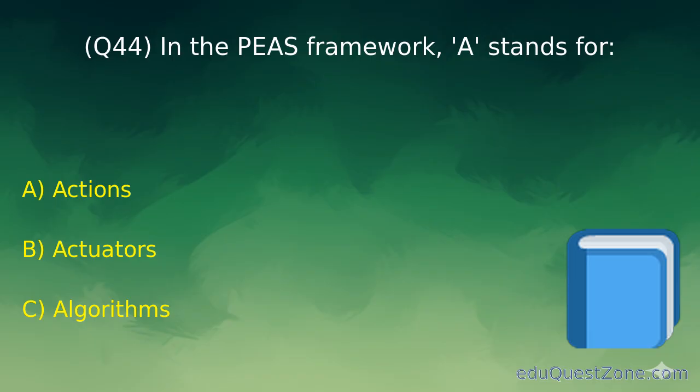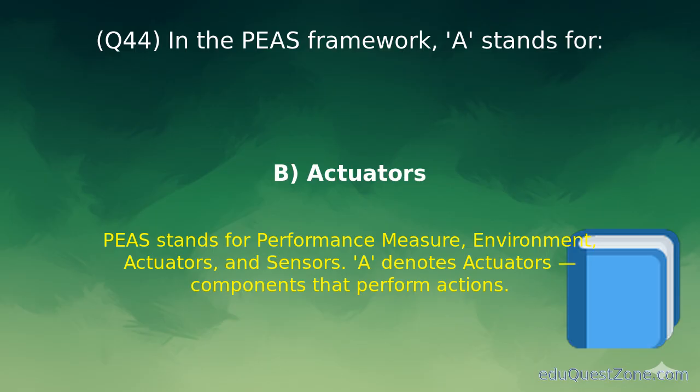Question 44. In the PEACE framework, A stands for. Option B. Actuators. In PEACE, A stands for actuators that perform actions.